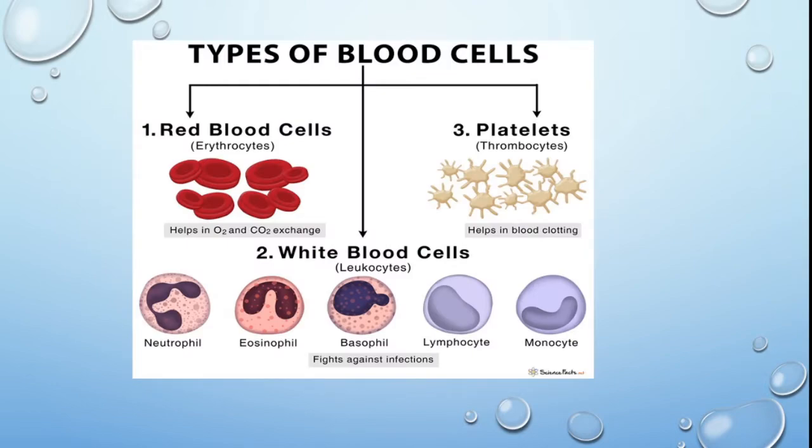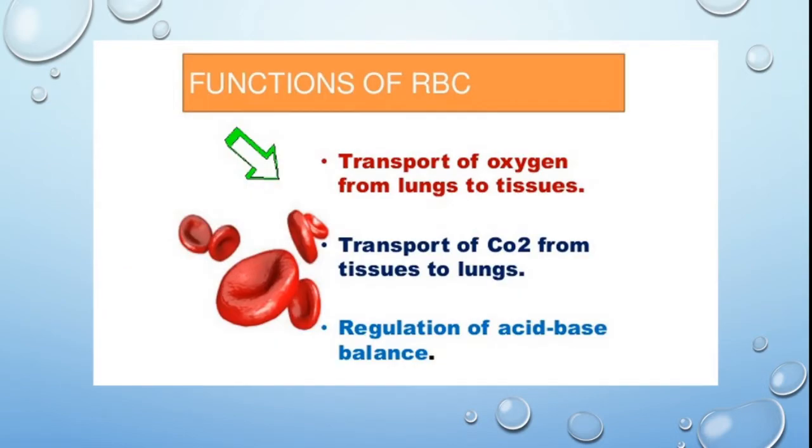Now here is a diagram to show the types of blood cell. You can see the structure of the blood cells: the red blood cell, the platelets, the white blood cell. Now what is the function of each blood cell in our body? That we will study in detail.